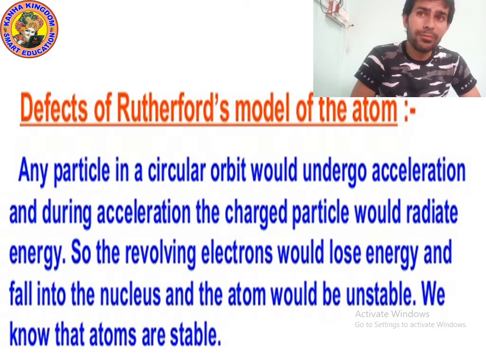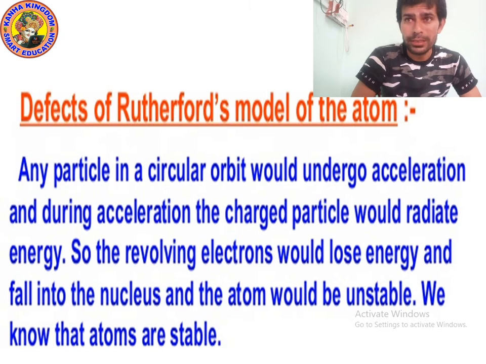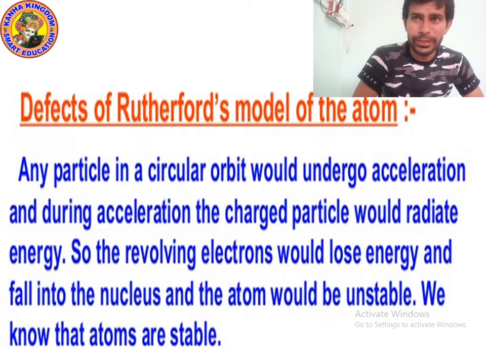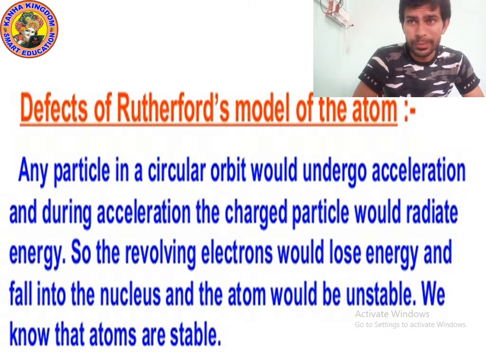So the revolving electron would lose energy. Yes, it will definitely lose energy, because energy is coming out during the revolution and acceleration. So the revolving electrons would lose energy and fall into the nucleus, and it should fall at last into the nucleus, but it didn't happen, and the atom would be unstable.